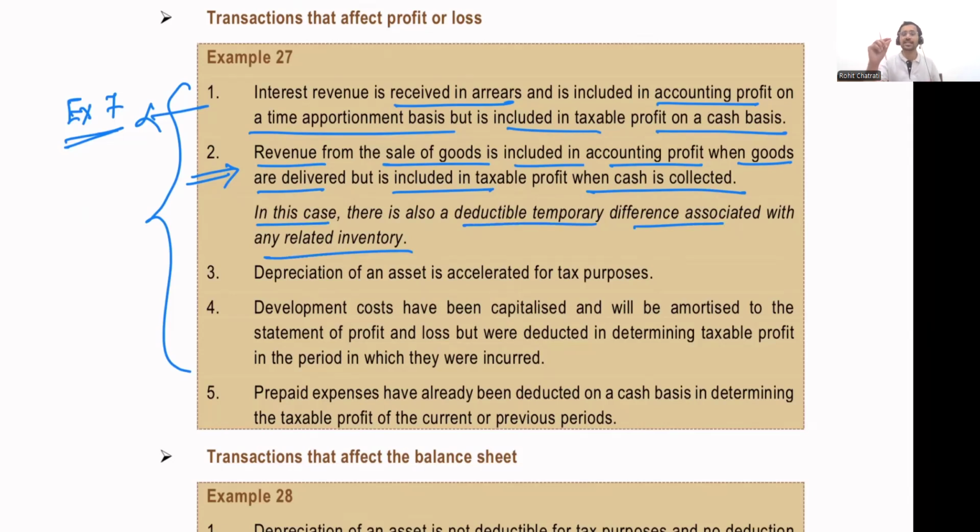Whenever sales is taxed, there should be a corresponding deduction of cost of goods sold. If sales is going to be taxed on a cash basis, then the deduction of cost of goods sold will also be on a cash basis itself.